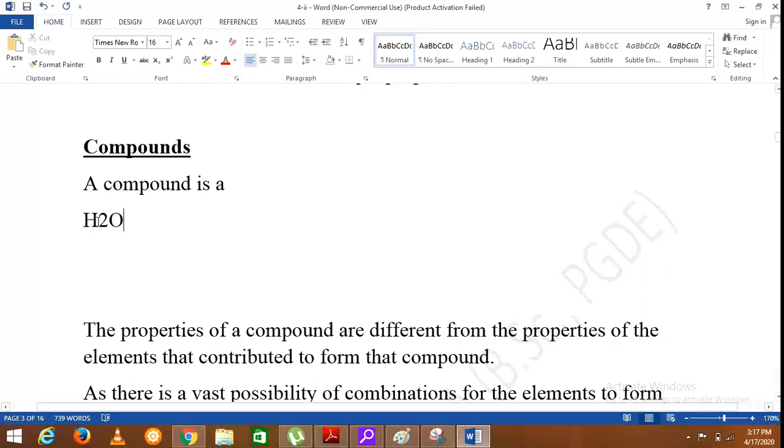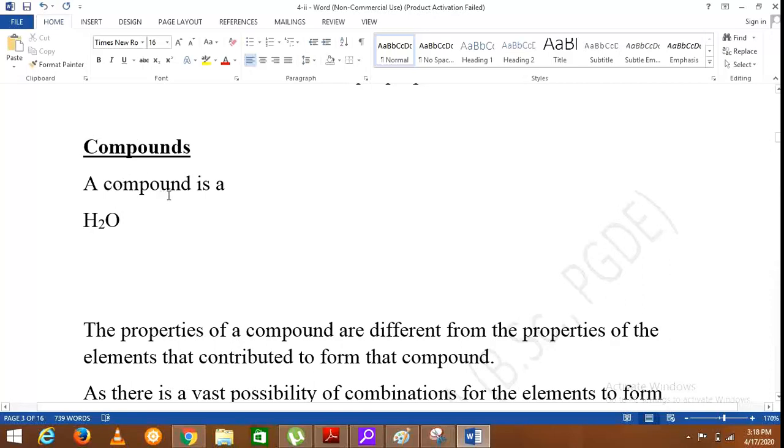So it is clear that hydrogen and oxygen are elements and water is a compound made out of the two elements hydrogen and oxygen. So it is clear that compounds are made out of elements.